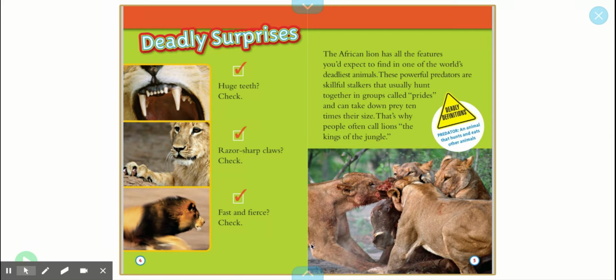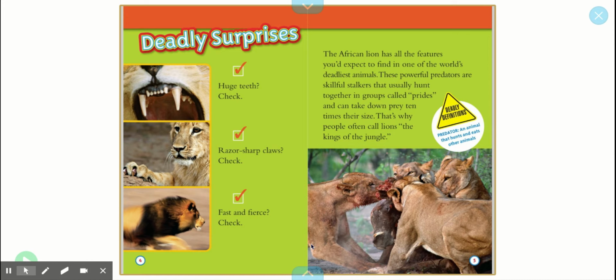So remember that finding the main idea is really figuring out what the text or the section is mostly about. When we're finding the main idea, there are some different strategies we can use to help us. One, we can look at titles and headings. We can also look at introduction sentences, which are usually the first sentence in a paragraph. We can also look for repeated words, which we did a lot this year. Those repeated words tell us something that's important, which leads to what the passage is mostly about.